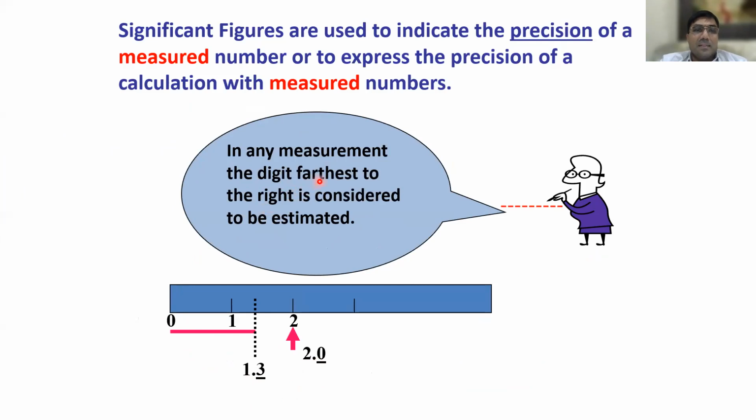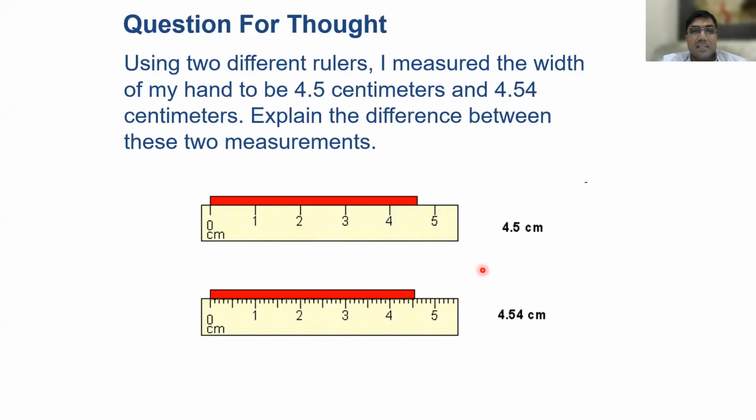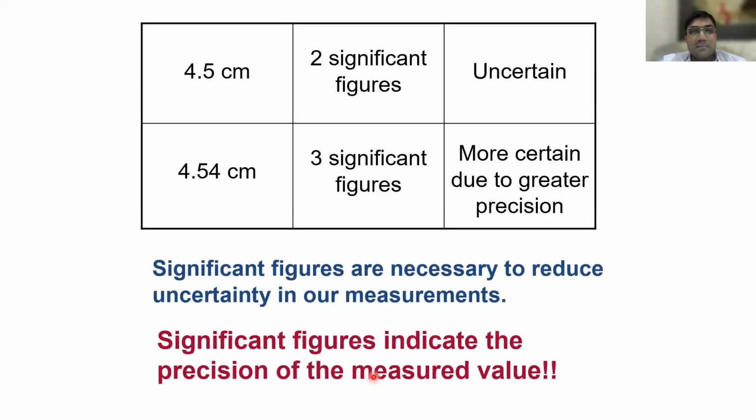In any measurement, the digit farthest to the right is considered to be estimated. For example, 4.5 and 4.54. What is the difference? 4.54 has greater precision, right? Yes, sir. That is the basic.